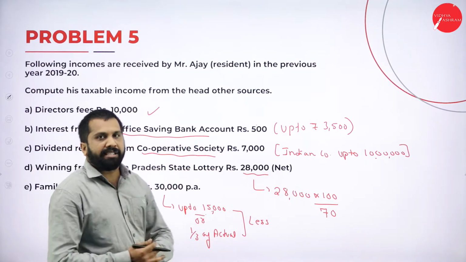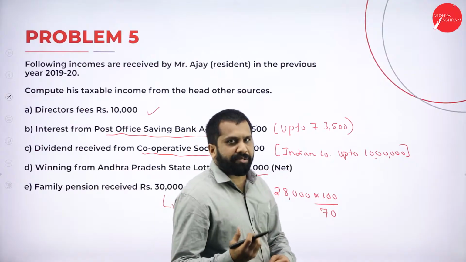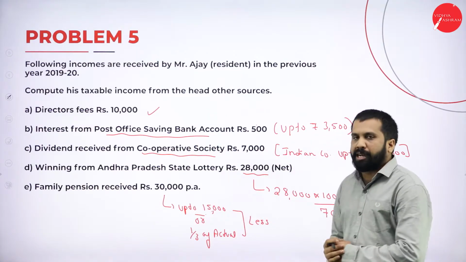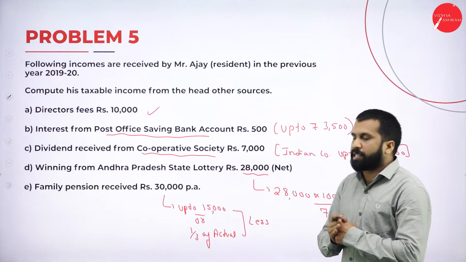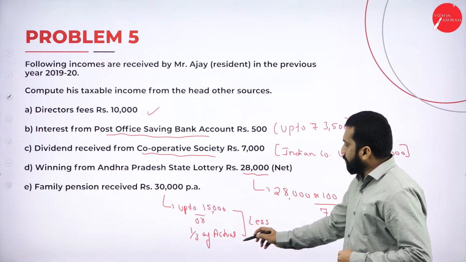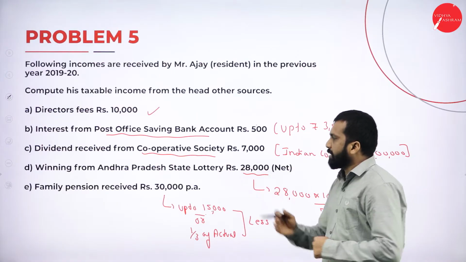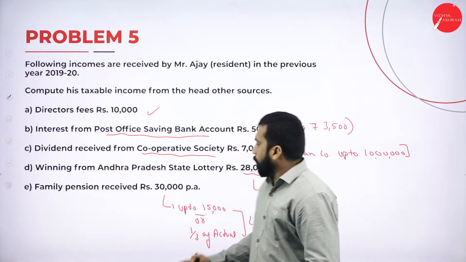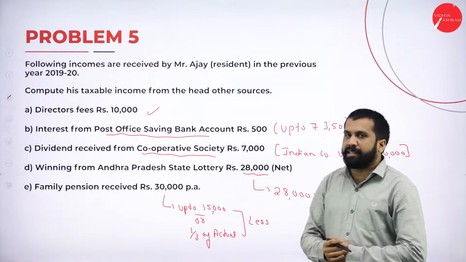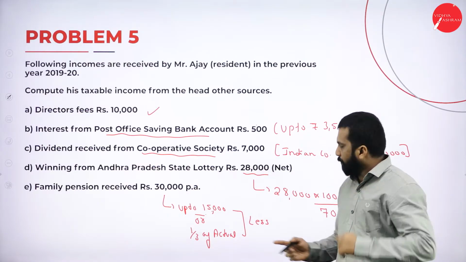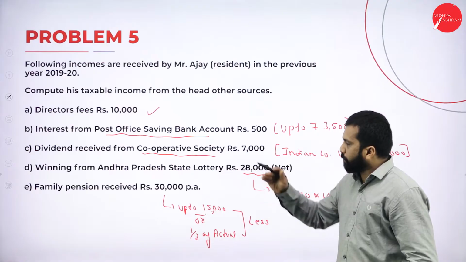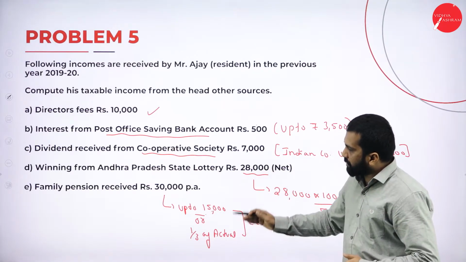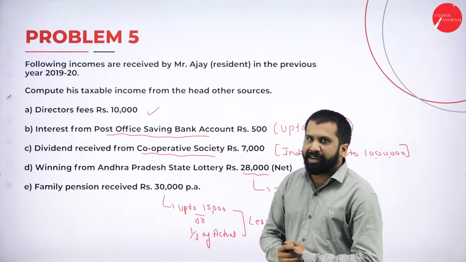The calculation is very simple. Up to 15,000 or 1/3 of actual, whichever is less, that is considered as exempted. Now, whatever we have, 30,000, in that up to 15,000 or 1/3, whichever is less, we are supposed to minus. You know the concept, later we'll go for the answer.